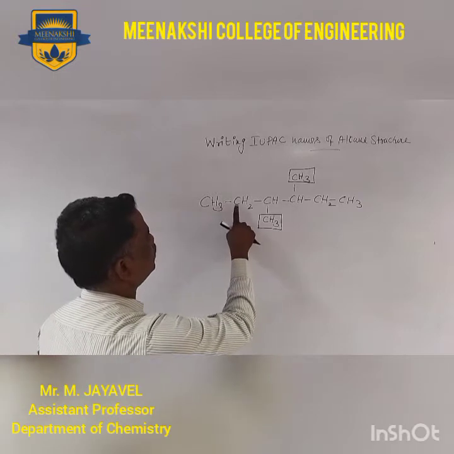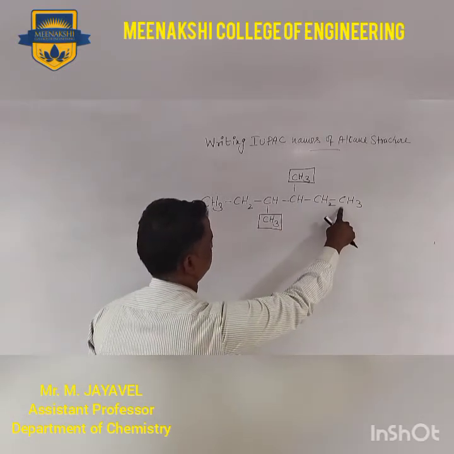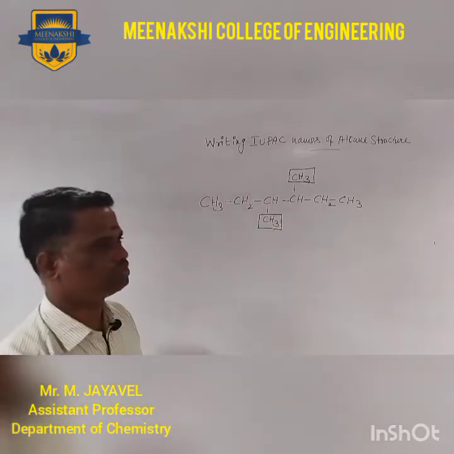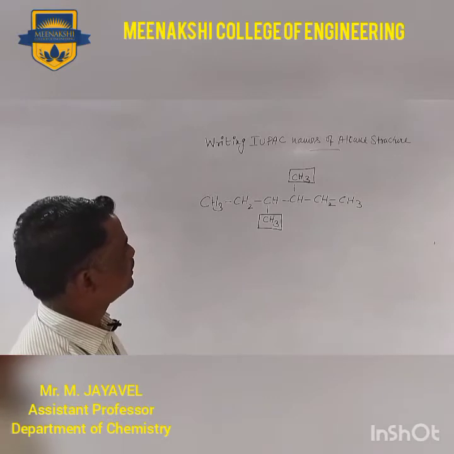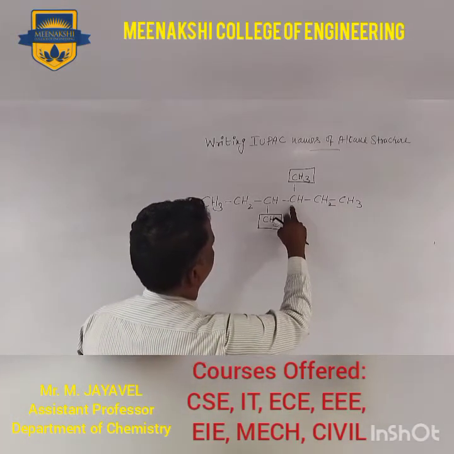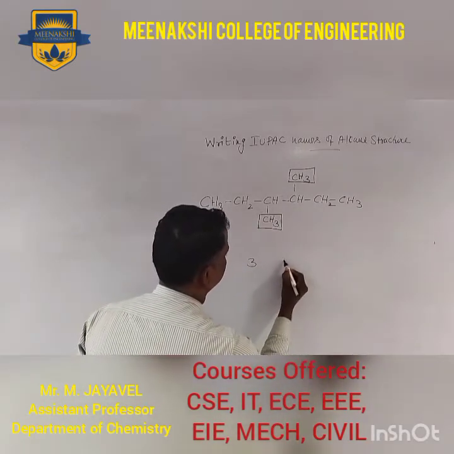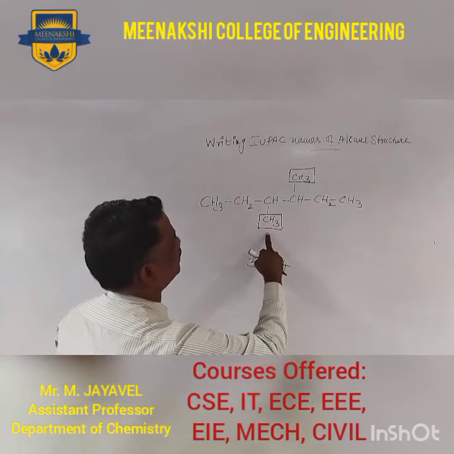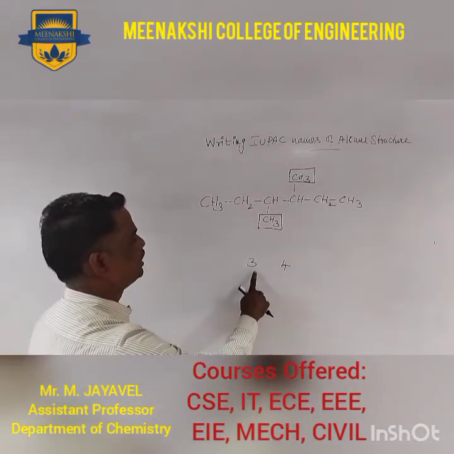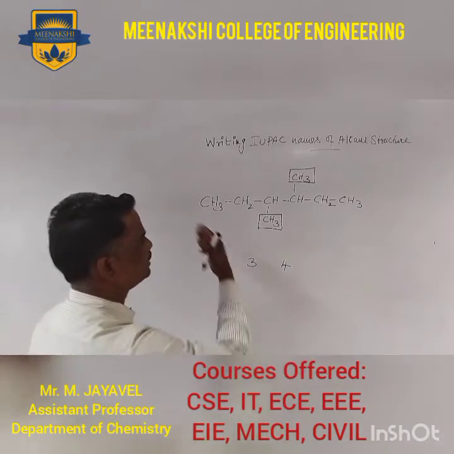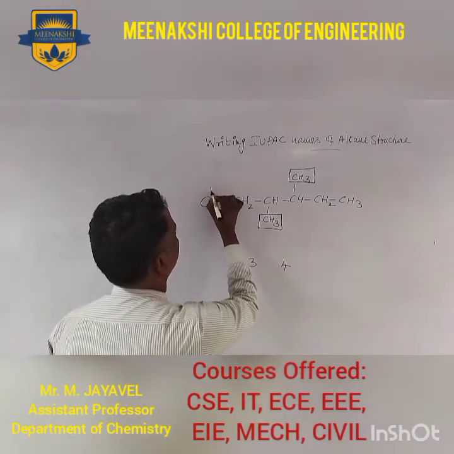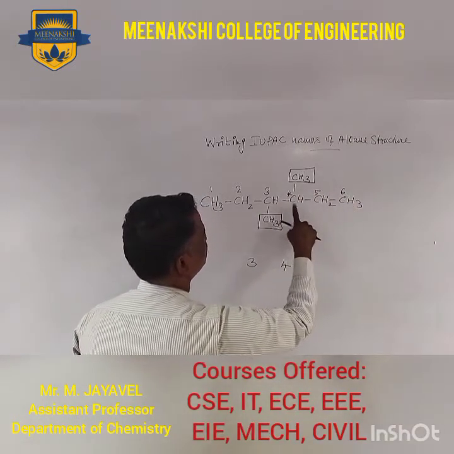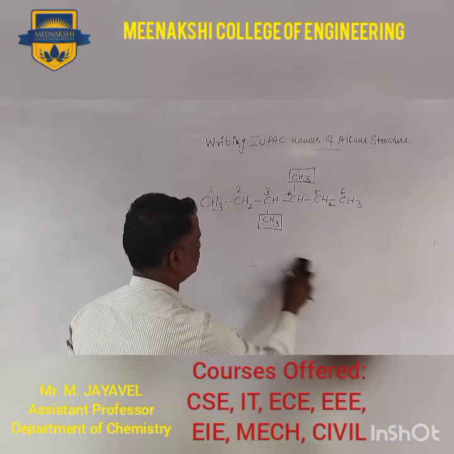You can start from here 1, 2, 3, 4, 5, 6, or from the other side; there are two ways of putting the numbers. Either side, the two identical methyl groups are attached at the 3rd and 4th positions, the same position, so the same priority will come.